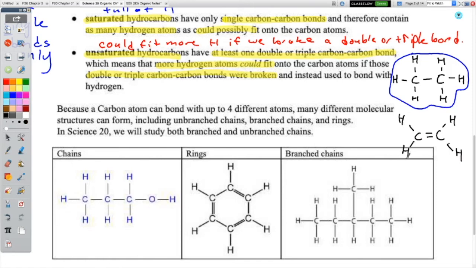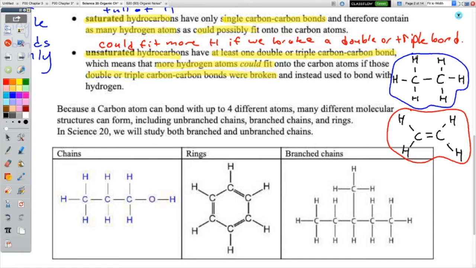Notice they both have two carbons, okay? But the difference is, do you see it? How many double bonds are there here? Do you see any time carbon is bonded to another carbon more than once? I don't, right? Look, only a single bond. The only time a carbon is bonded to a carbon is with a single bond, right? But look down here. There are two bonds between just these two carbons. They are bonded to each other twice. That's called a double bond, okay?